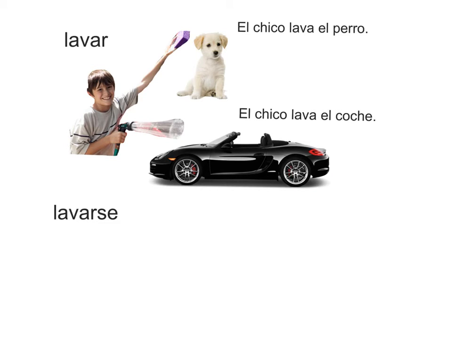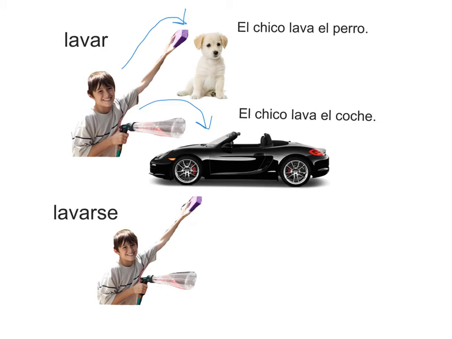So again, the subject is performing the action on someone or something else. But with lavarse, our subject, el chico, will be performing the action on himself. El chico se lava.